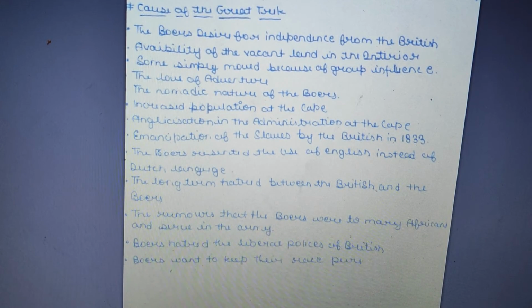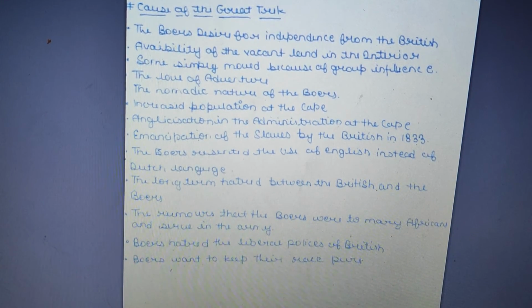Boers hated the liberal policies of the British. The British made some policies in Southern Africa that the Boers disliked, and that was also one of the reasons they started to move. Boers wanted to keep their race pure. They didn't want to marry Africans, the British, or any other Asian people living in Southern Africa. They basically wanted to keep their race pure. That is why they wanted some free land where they could start their own life.